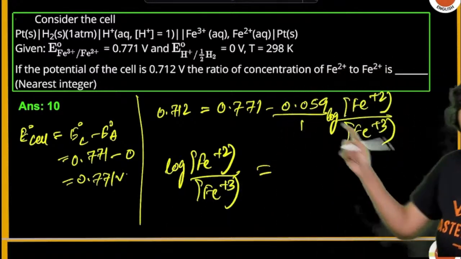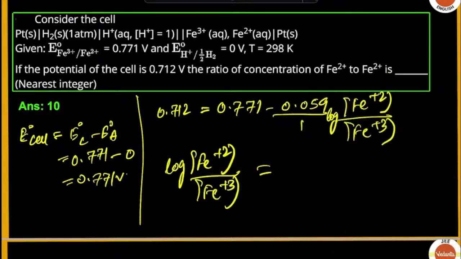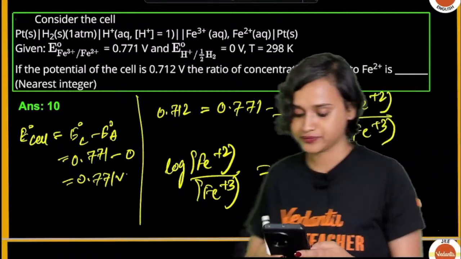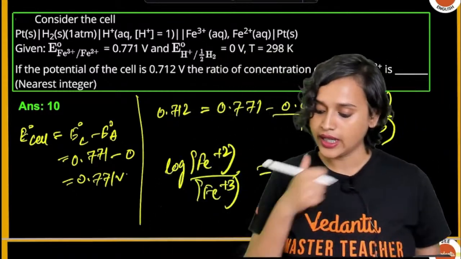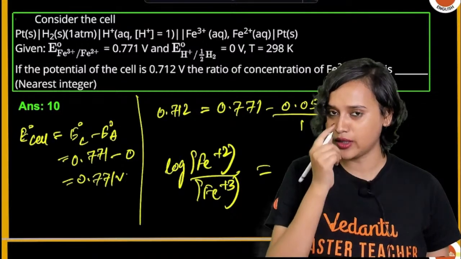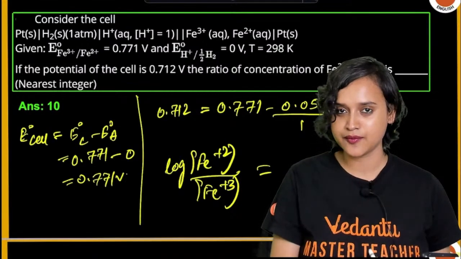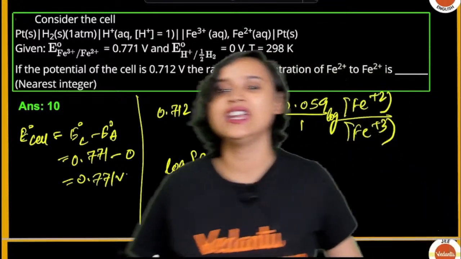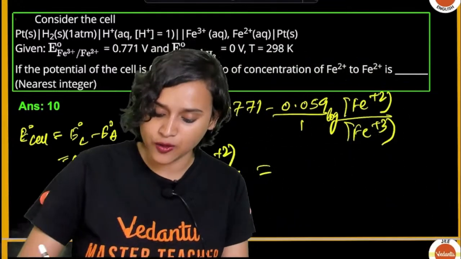Sorry, my mistake here. Calculate and tell me what answer you are getting. Calculate, guys. Quick, everybody. What are you guys getting? If you calculate this whole part, you should be getting 1.